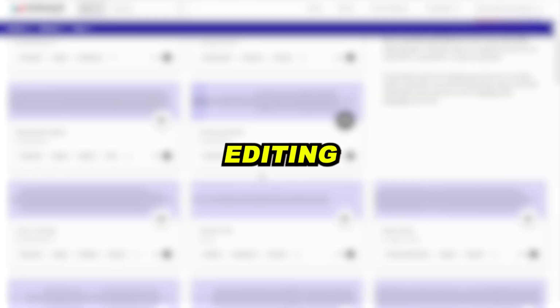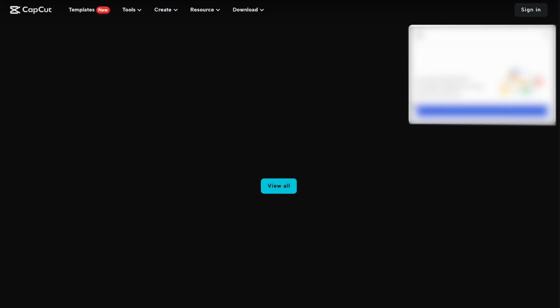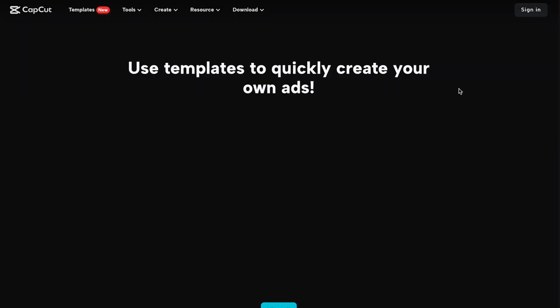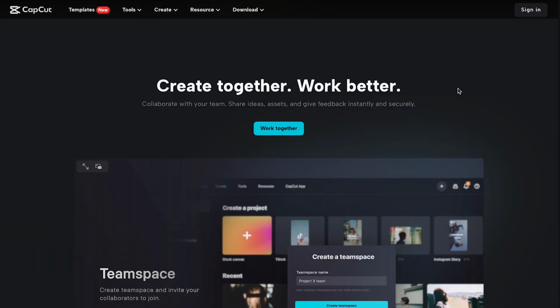Next is our video editing, and we'll be using CapCut for that. CapCut is the dream video editing tool. It's easy to use and offers great features. It's not as complicated as the likes of Premiere Pro and After Effects, and it gets the job done.